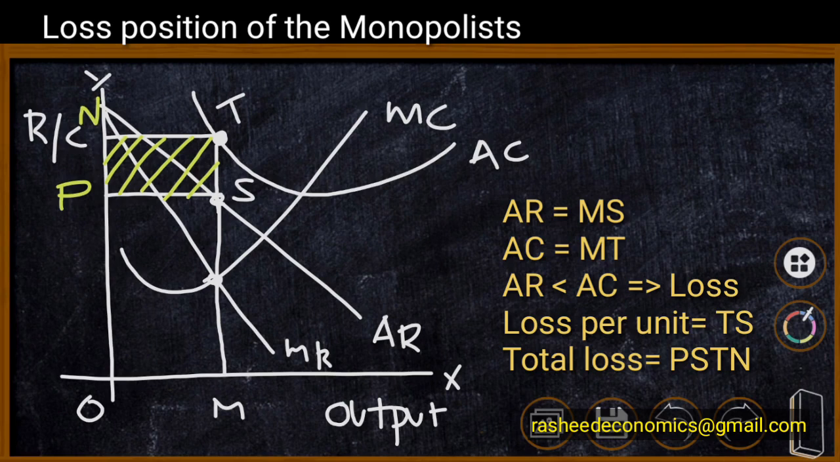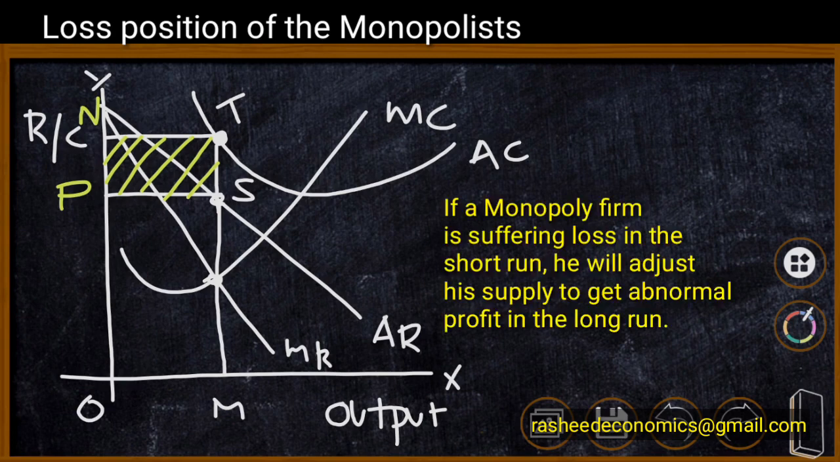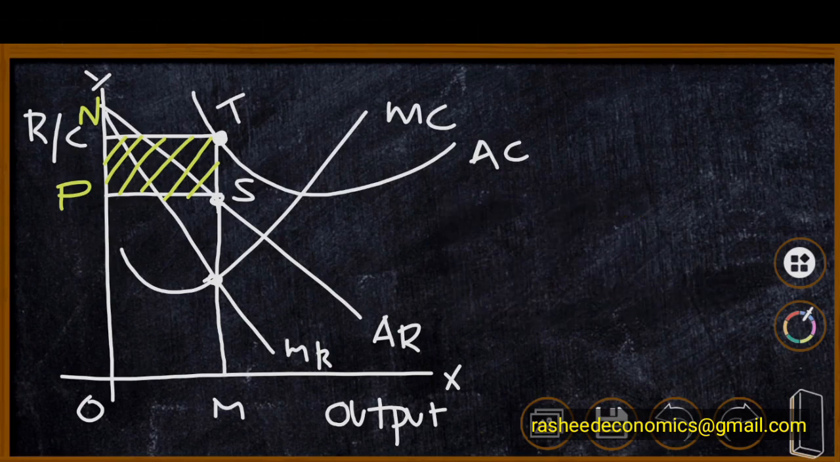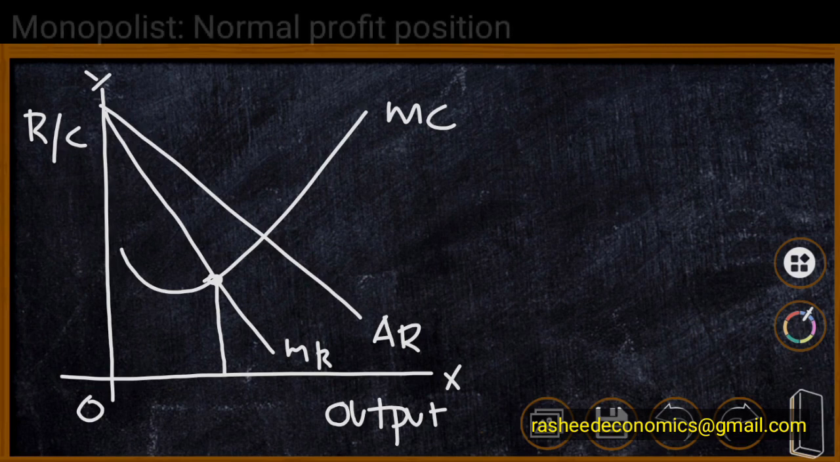The nature of cost curves is similar to that of perfect competition. The only difference here is that average revenue and marginal revenue curves are downward sloping. If a monopoly firm is suffering loss in the short run, they will manage their output, adjust their supply, and ultimately they will get a higher price, and in the long run the firm will be earning abnormal profit. As the next step, we have to identify the normal profit position of a monopoly firm.